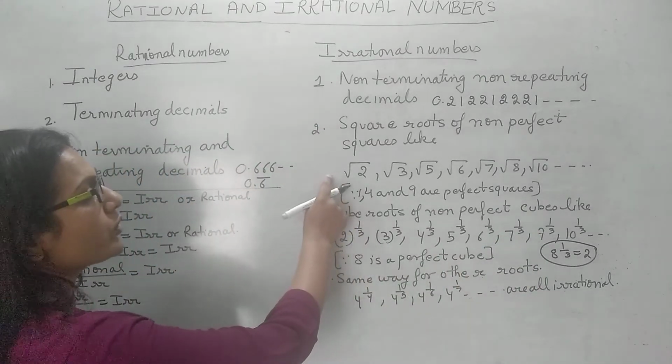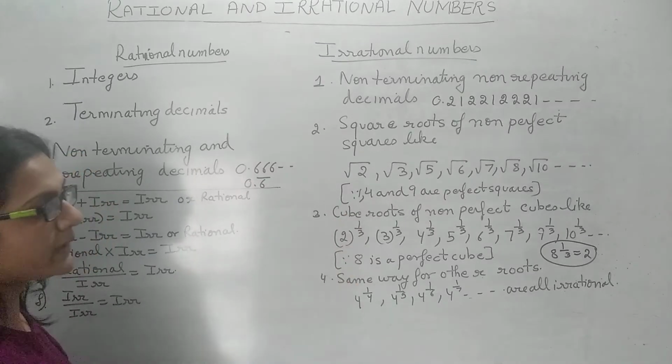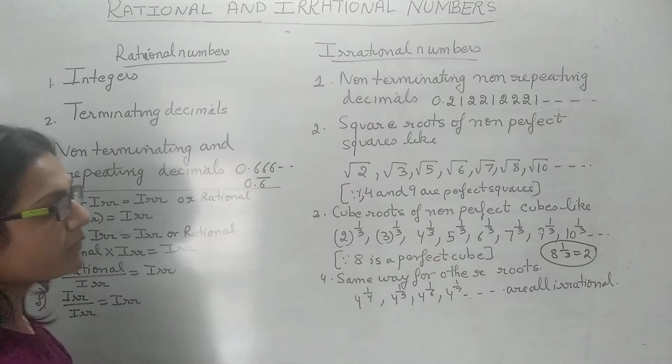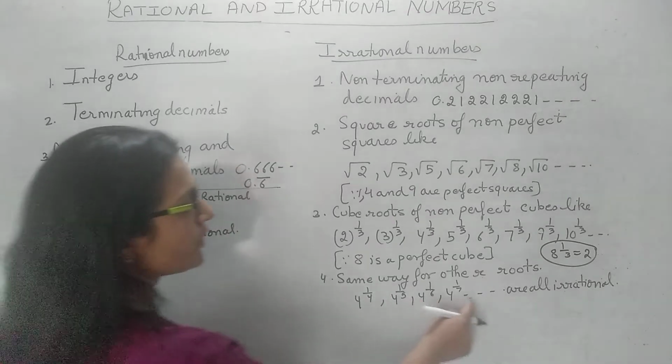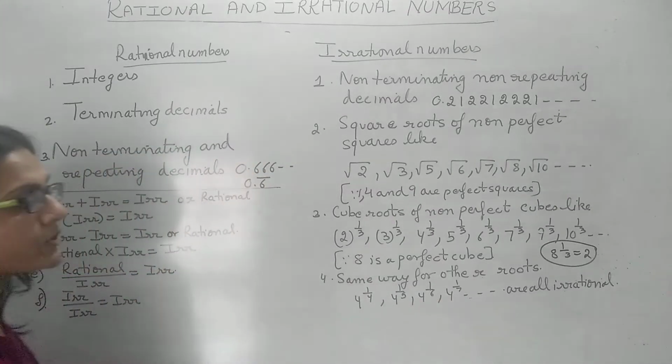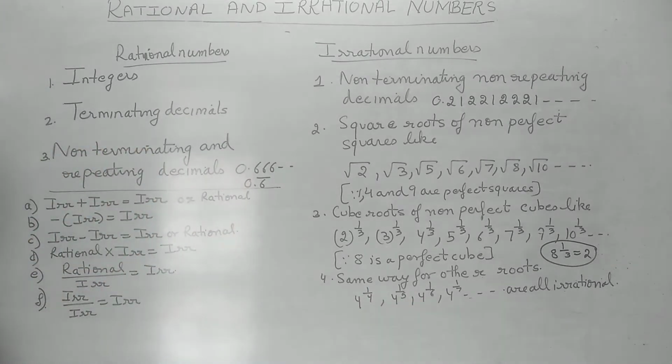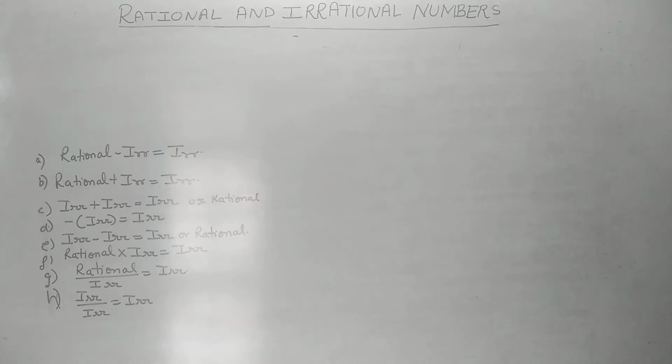Just as we have talked about square root and cube root, same way we can talk about other roots also. 4 raised to power 1 by 4, 4 raised to power 1 by 5, all these are also irrational numbers because they are not integers. So whenever we have to find out whether a number is rational or irrational, these points must be kept in mind. Okay students, let's do some properties of rational and irrational numbers.